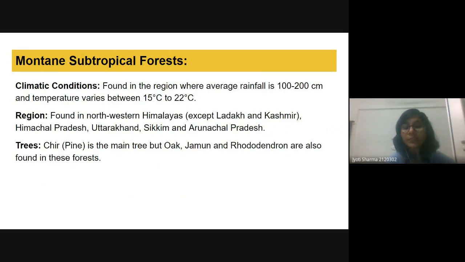Then we have the montane subtropical forest. The climatic condition here is that the average rainfall is 100 to 200 centimeters, and the temperature varies between 15 to 22 degrees Celsius.